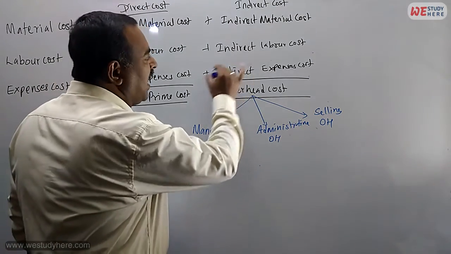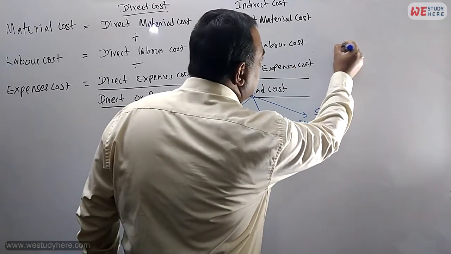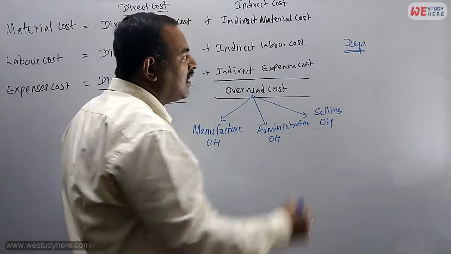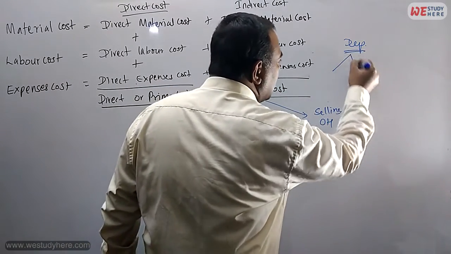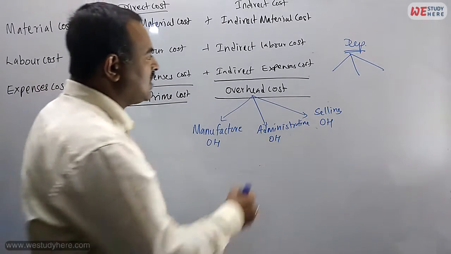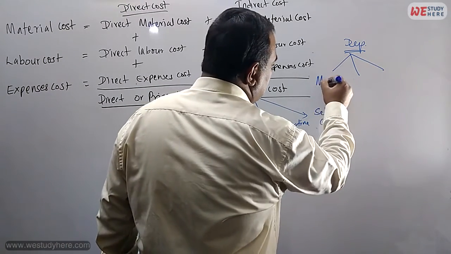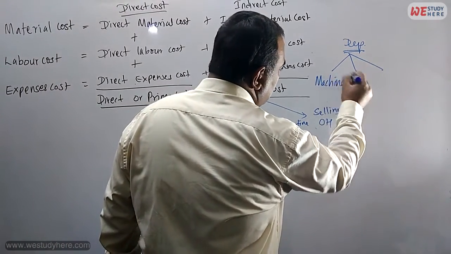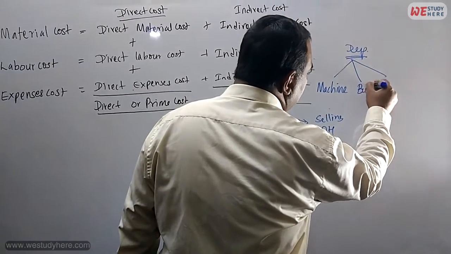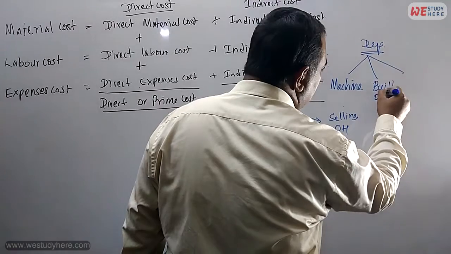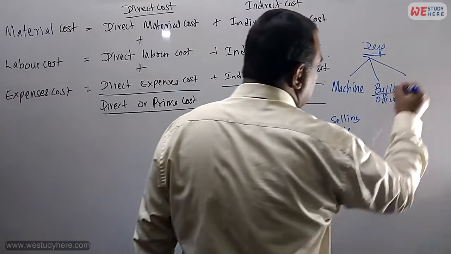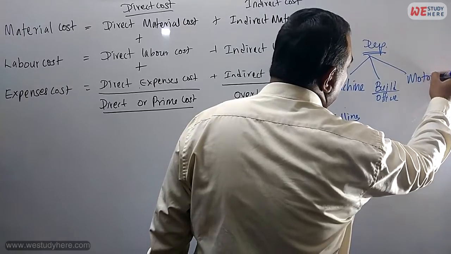I'm taking the indirect expense, depreciation. You know depreciation, right? There are three different kinds of fixed assets we are using. One is, let's say, machine. Second one is building, or you can say office. Third one is motor or vehicle.